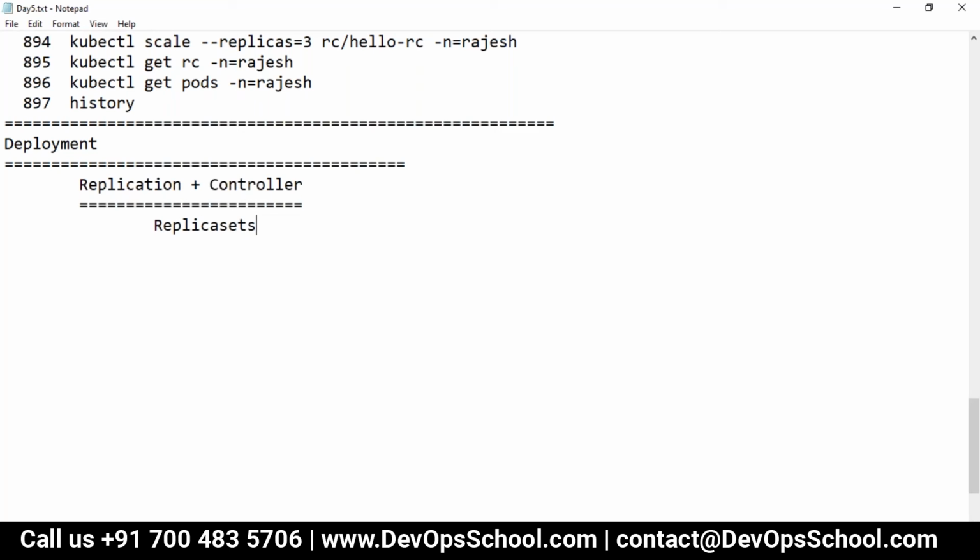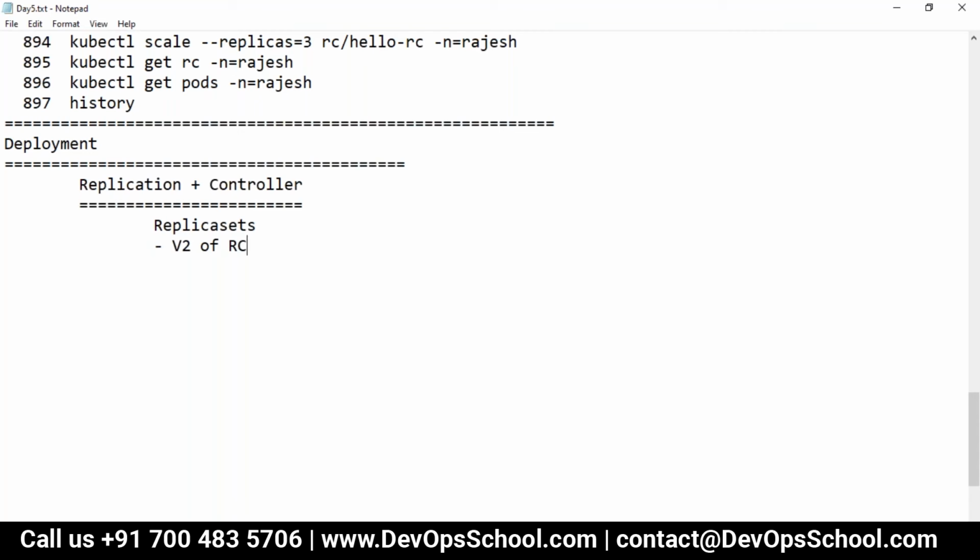Okay, replica sets. Now the question is, what is a replica set? So this we call replica sets. This has the feature of a replication controller. So this we call a replica set. But the question is, what is a replica set? A replica set is basically version 2 of RC only.